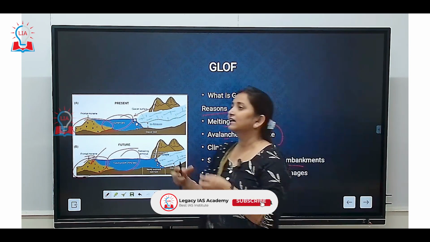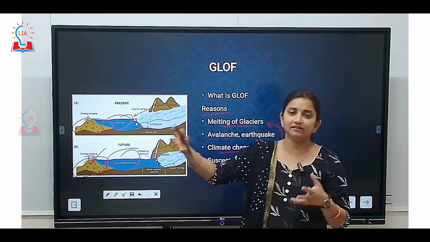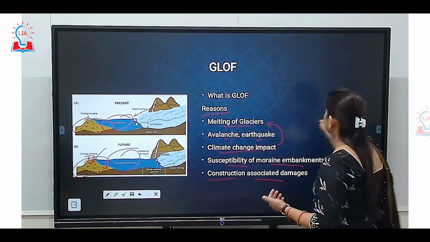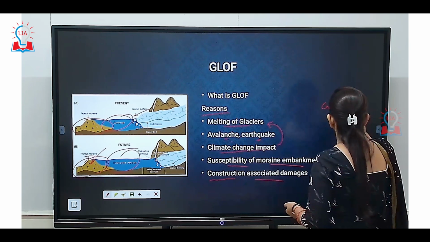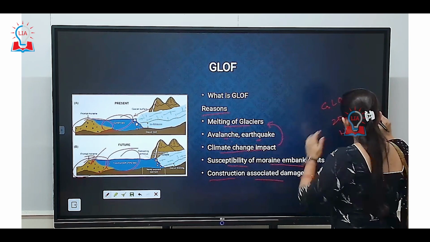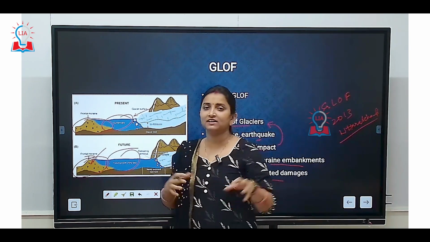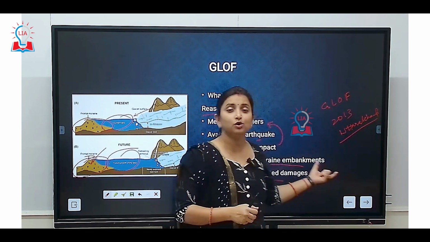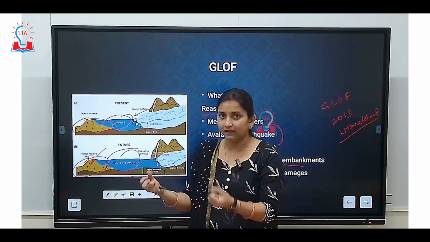For example, let's say if we are building 6-lane, 5-lane highways in upper areas of Uttarakhand, because GLOF was faced in Uttarakhand also in 2013, post which we have undertaken major development and construction activity in upper areas of Uttarakhand. Because of this construction activity, the area becomes vulnerable.